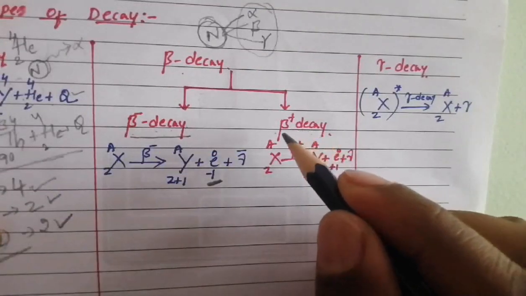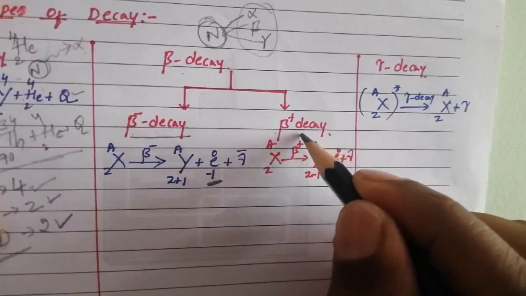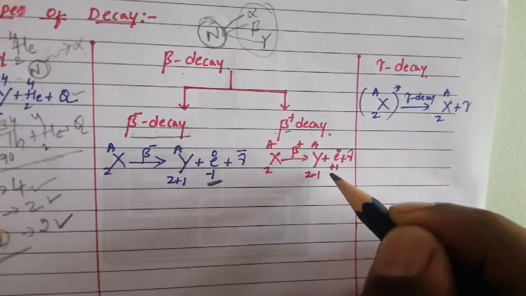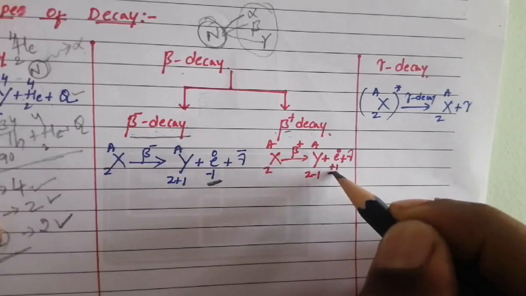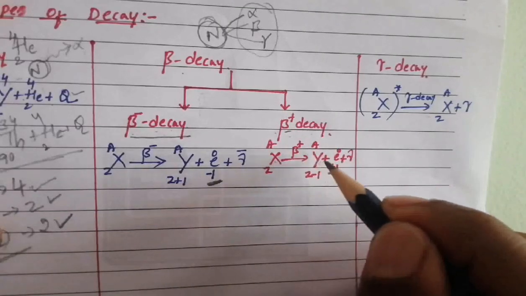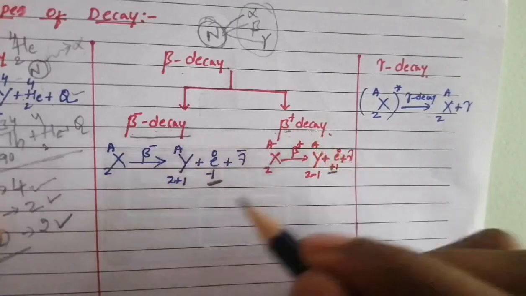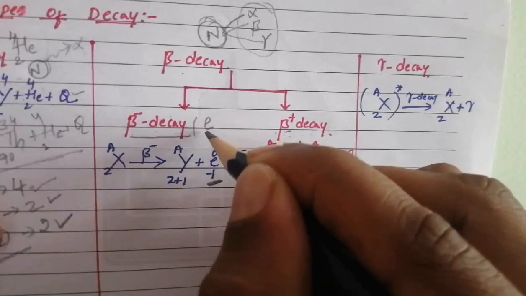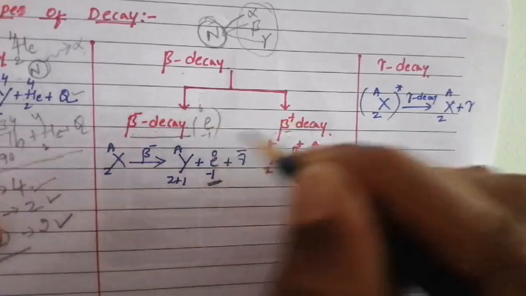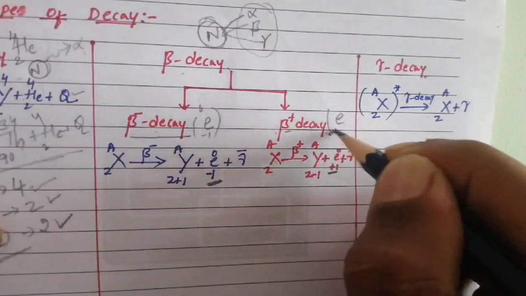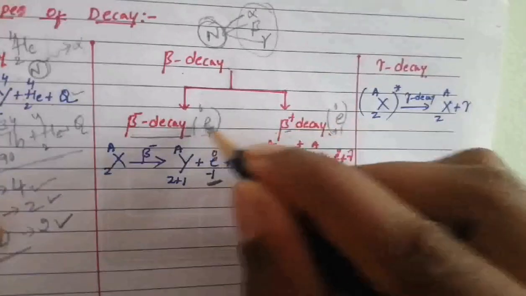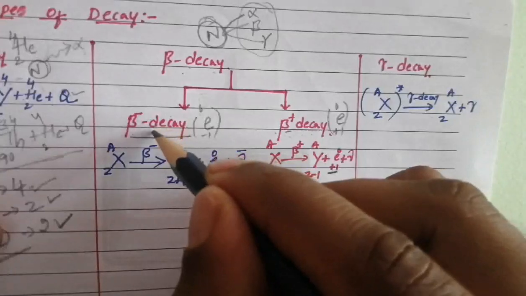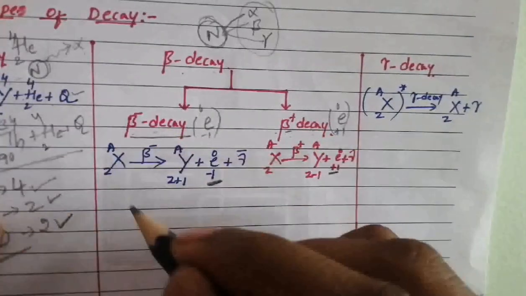And another one is beta plus decay. The process of emission of a positive beta particle, a positron, during beta decay is called beta plus decay. So in negative beta decay, the electron is the emitted particle. In positive beta decay, the positron is the emitted particle. Based on these two types of beta particle, beta decay is classified into beta minus decay and beta plus decay.